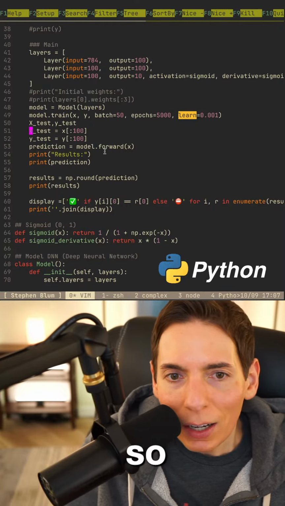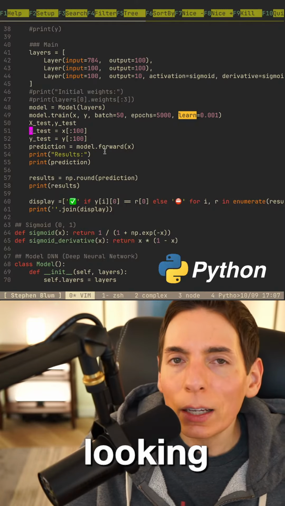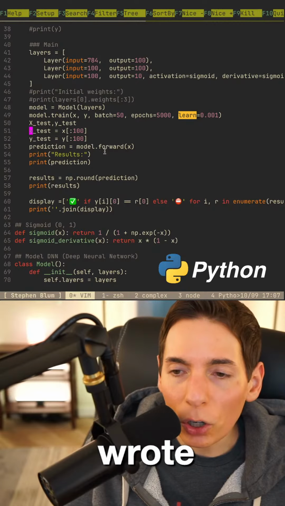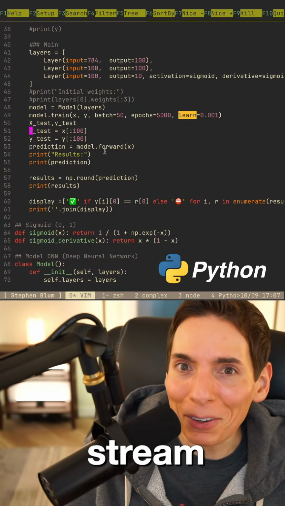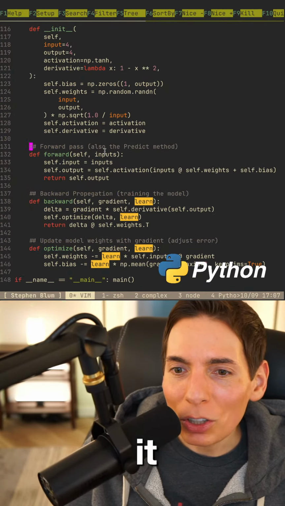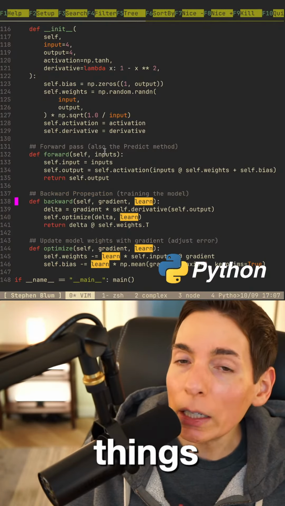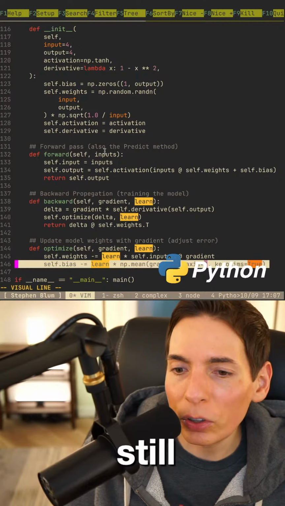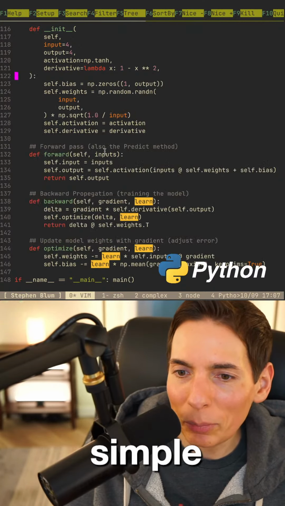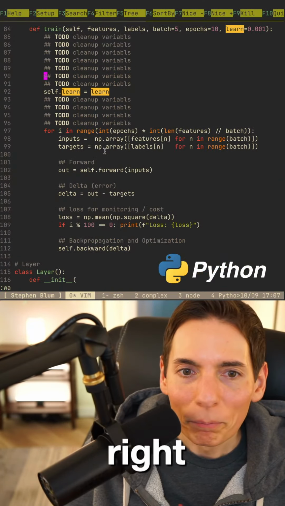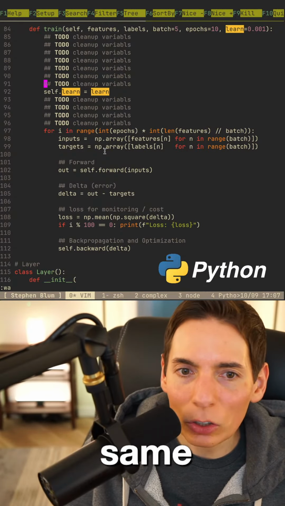So hey Cheetah, how's it going? What am I looking at? You're looking at some machine learning that we wrote from scratch ourselves. In previous streams, we were very successful in doing it. We just made it a little bit messy with some learning rate things, but we'll clean it up later. But it's really still pretty simple. It's still pretty simple right there. Okay. Same Cheetah, King George.